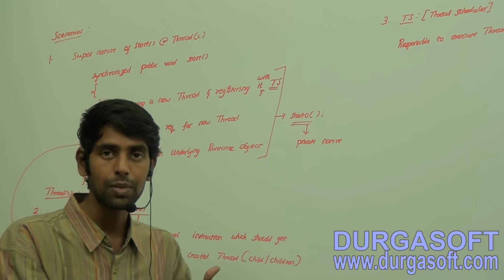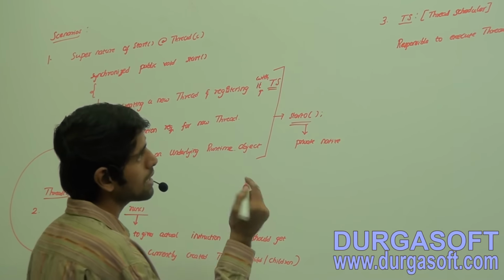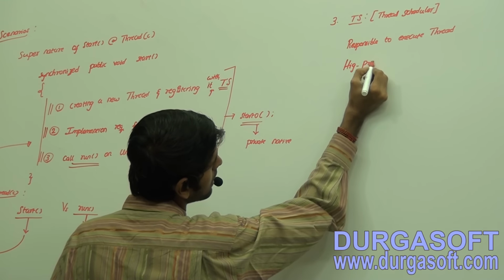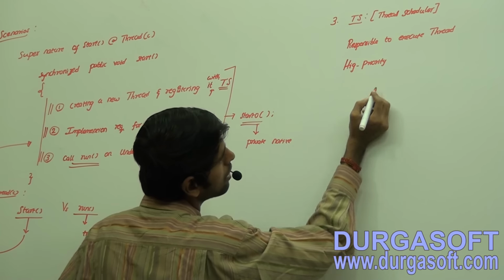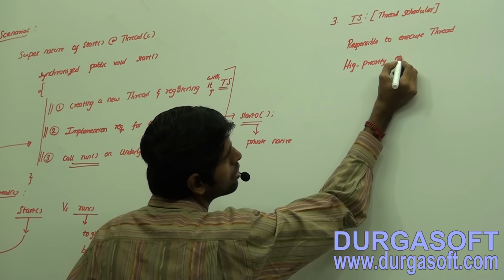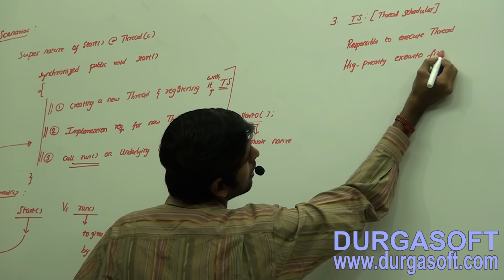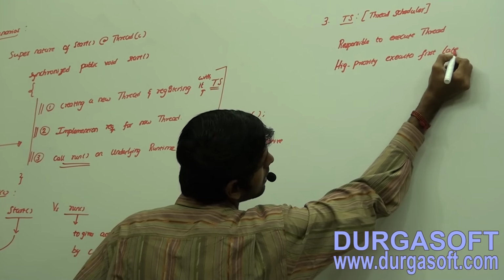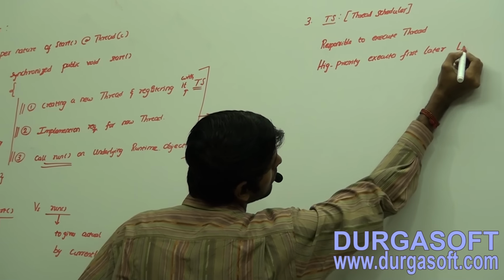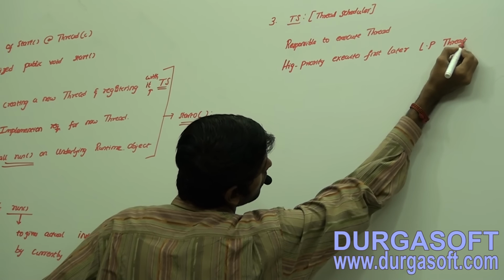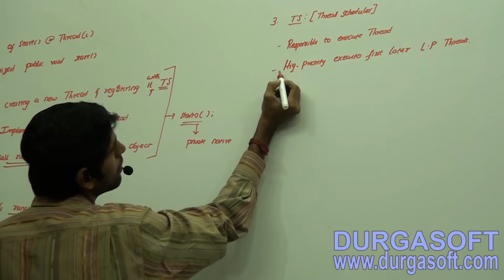Try to understand the subject in the technical way. The highest priority thread will get executed first. Highest priority thread executes first. Later, the lowest priority threads. It's very important.